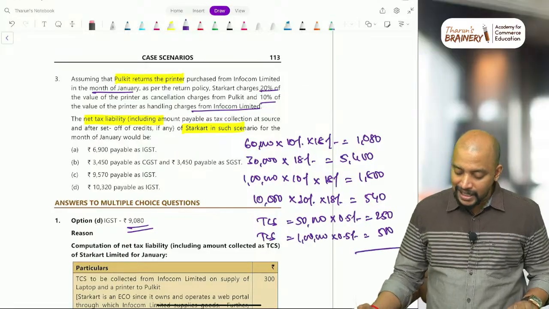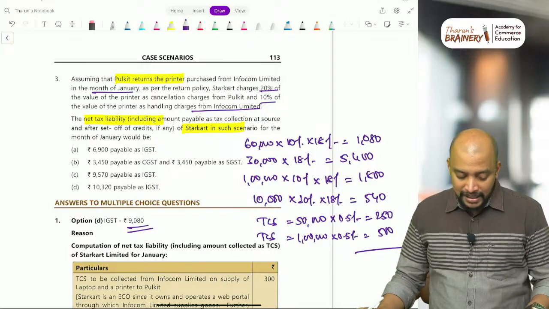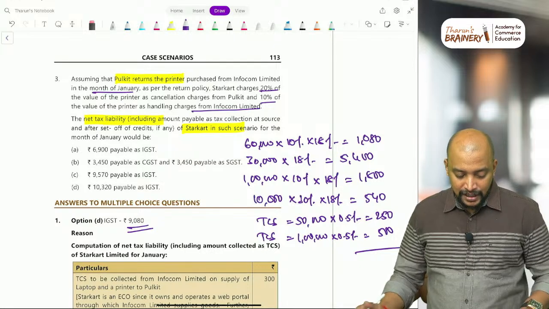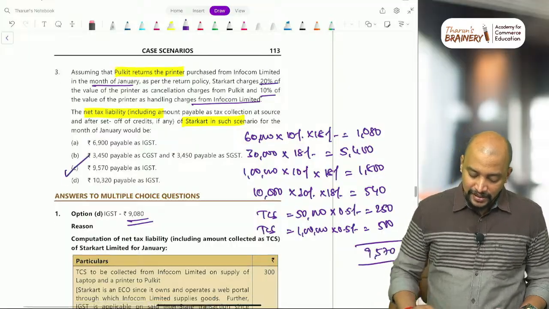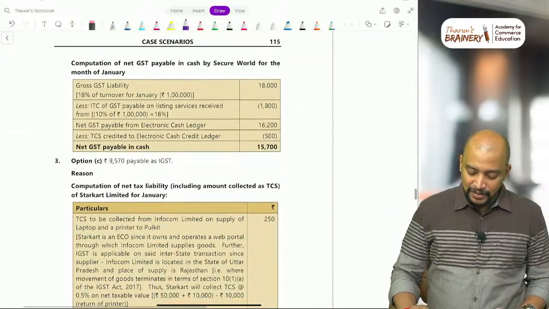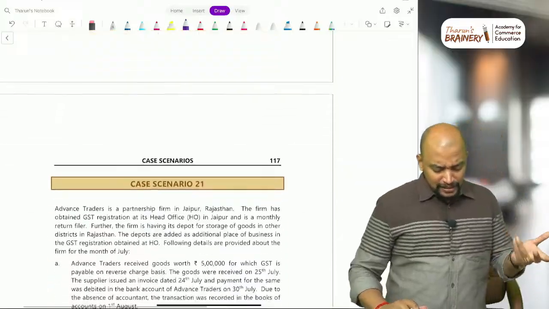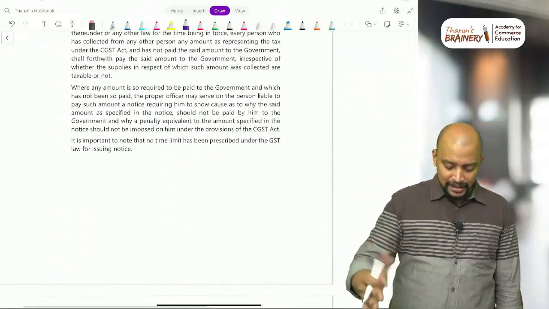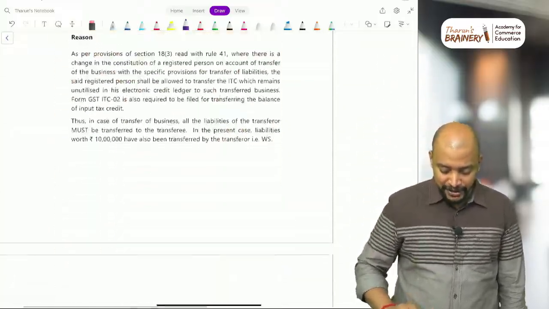So if you see the answer, 1,080 plus 5,400 plus 1,800 plus 540 plus 250 plus 500, that comes to 9,570. So option C, 9,570 will be taken as the answer. Hope you got the clarity about it. Now these are the 3 questions that were given, and maybe they can give other questions also, but this is the TCS related point.